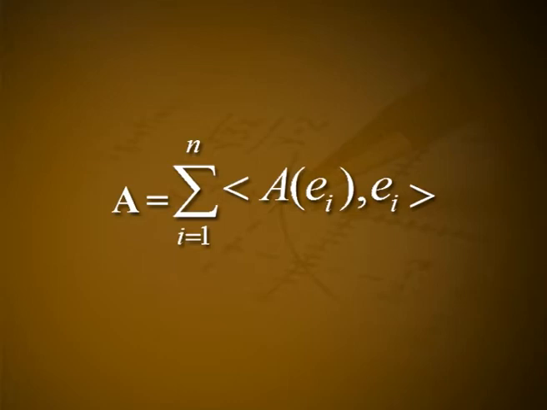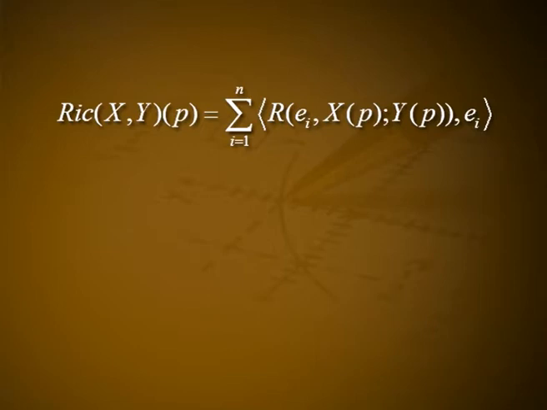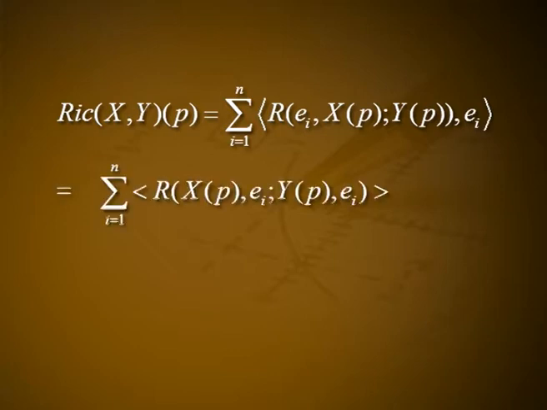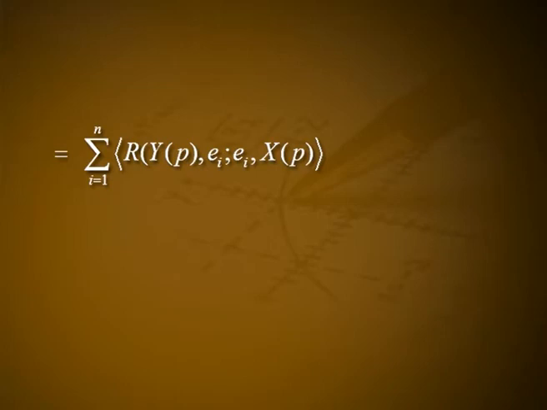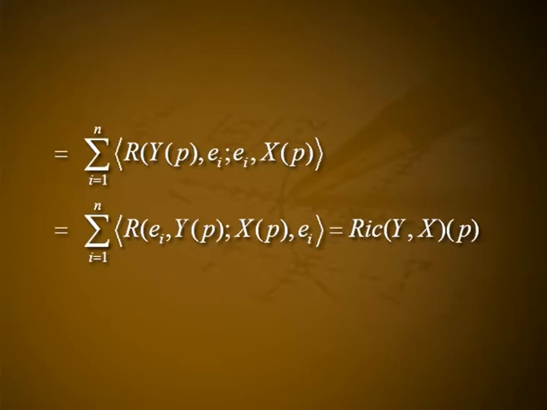We can compute the trace of a linear mapping A from TpM to TpM by the formula trace of A is equal to summation i equal to 1 to n inner product A of Ei, Ei, and in particular Ric of Xp, Yp is equal to summation i equal to 1 to n inner product R of Ei, Xp, Yp, Ei, which is equal to summation i equal to 1 to n inner product R of Xp, Ei, Yp, Ei, which is equal to summation i equal to 1 to n R of Yp, Ei, Ei, Xp, which is equal to summation i equal to 1 to n inner product R Yp, Ei, Ei, Xp, which is equal to summation i equal to 1 to n inner product R Ei, Yp, Xp, Ei, which is equal to Ric of Yp, Xp.